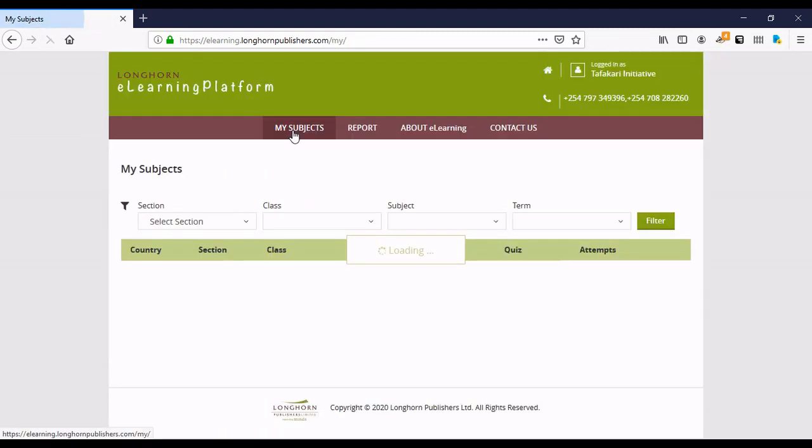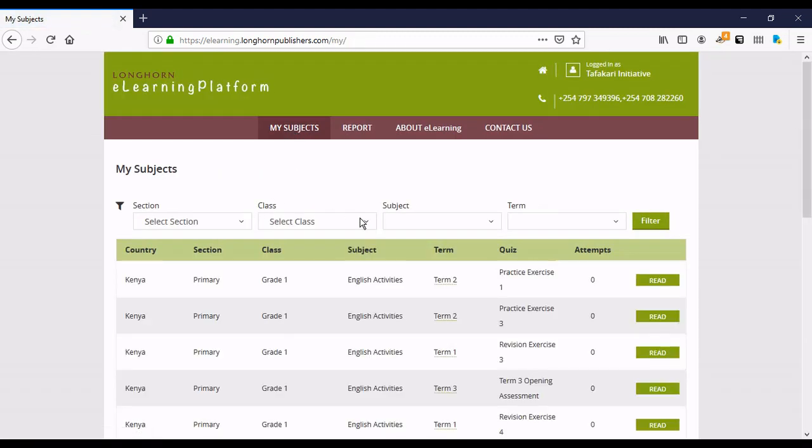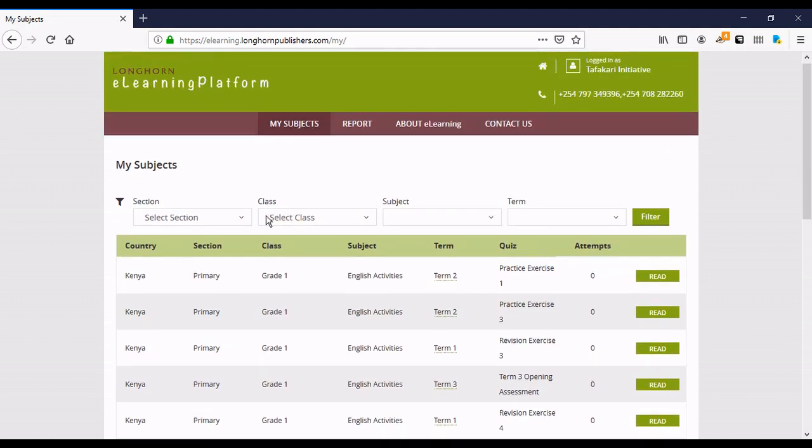So on the content screen, we've got various links. We've got drop down menus. There's one that you can see for section.